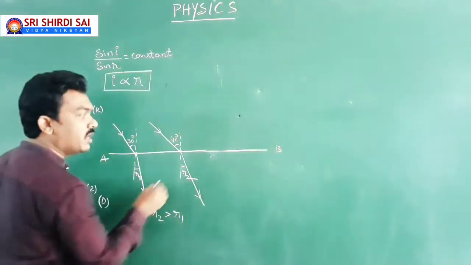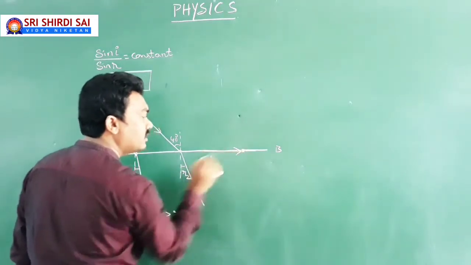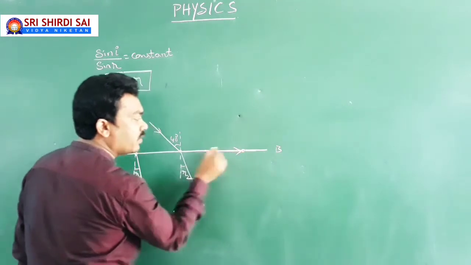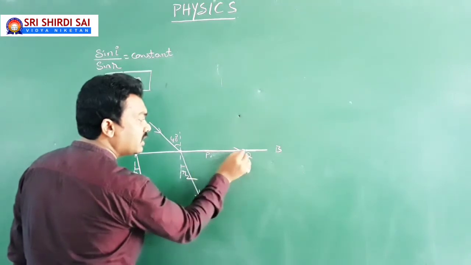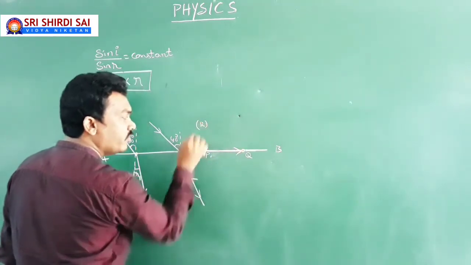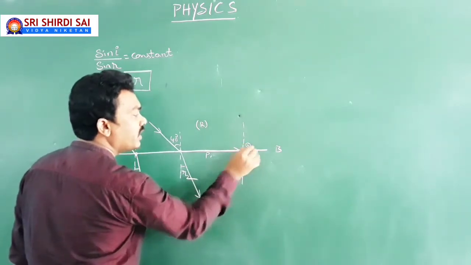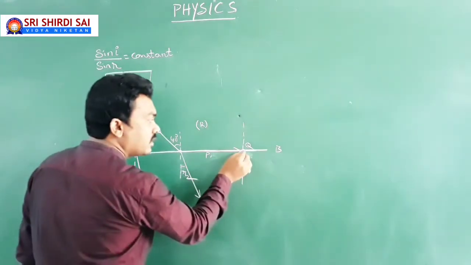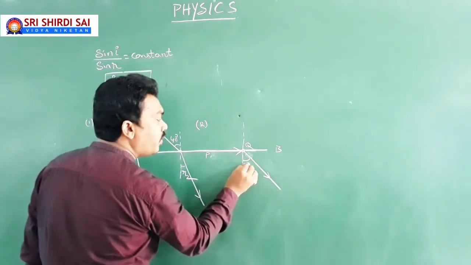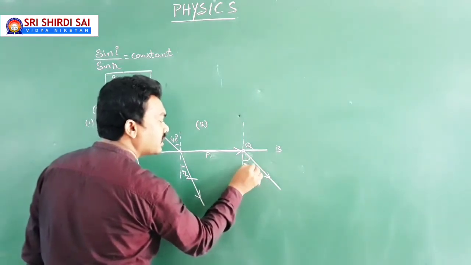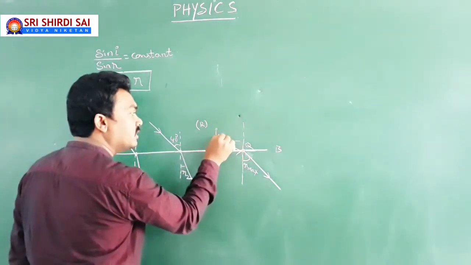The maximum possible angle of incidence in the rarer medium can be 90 degrees. This means your incident light ray, look at this point, suppose this is P and this is Q, PQ is the incident light ray in the rarer medium, which is grazing the interface. Then it refracts at some angle, which is the maximum possible angle of refraction, since this is the maximum possible angle of incidence.